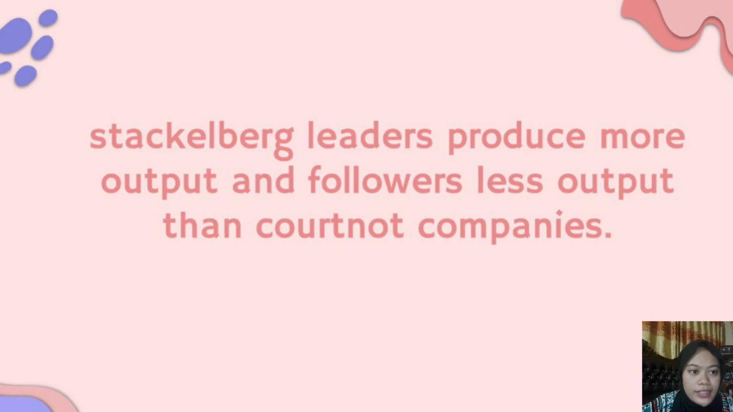Stackelberg equilibrium versus Cournot equilibrium. Stackelberg leaders produce more output and followers less output than Cournot companies. Because the leader company acts first and followers know with certainty the output of their competitor, the leader's claim that it will produce a large amount is credible, as it has already been done. If both companies act simultaneously, as in the Cournot model, a claim by a company that it will manufacture in large quantities may not be considered credible by the competitor company.